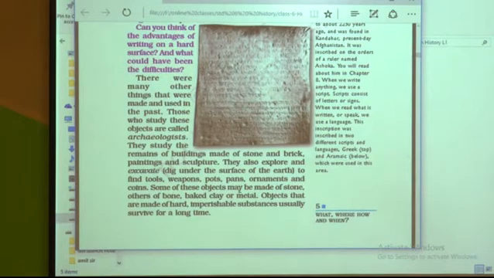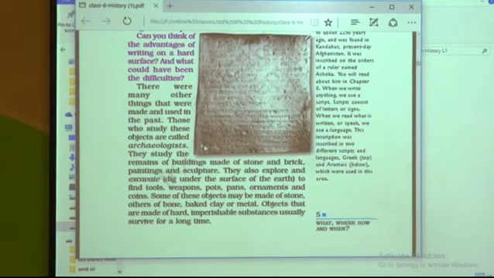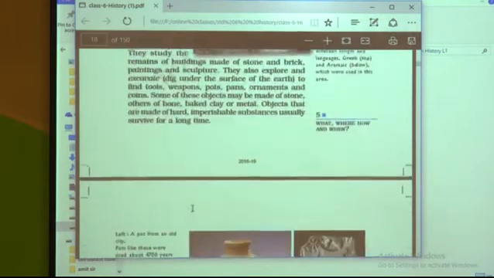Some of these objects may be made of stone, others may be made of bone, baked clay or metal. Objects that are made of hard, imperishable substances usually survive for a long time. Means mostly they were made of hard substances, so they could survive for a long period of time.